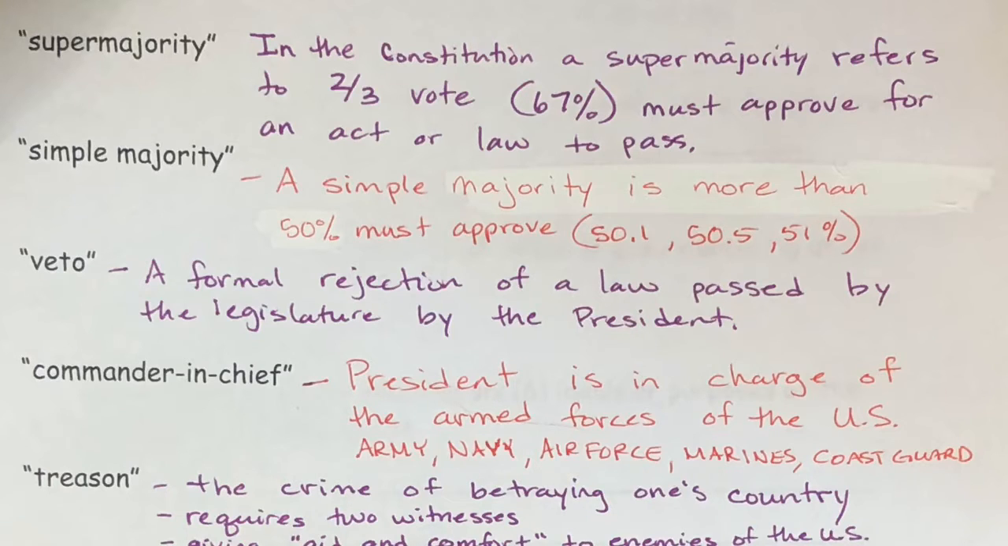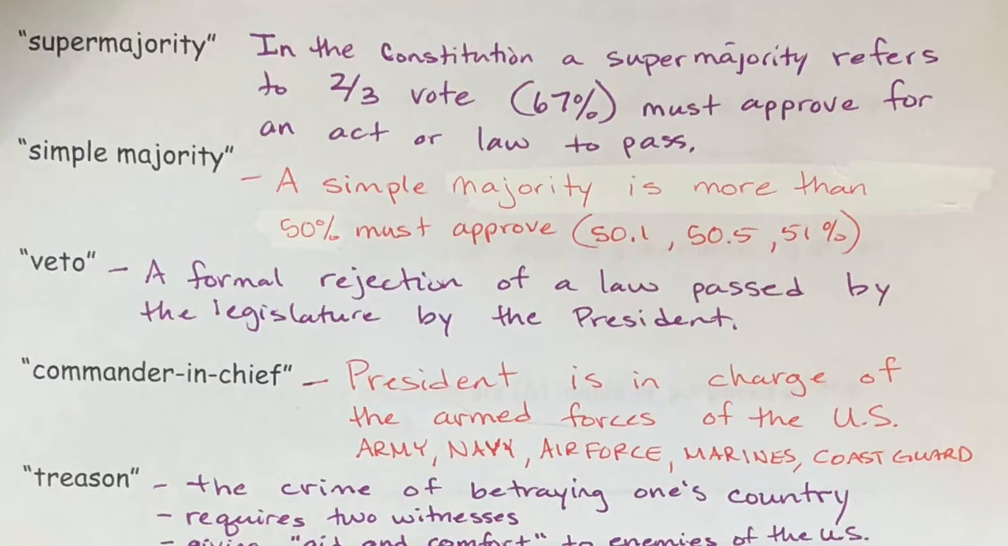But in the Constitution, when we talk about a supermajority in the Senate, it is a 2/3 vote. It is 67%. So there's a few things that require 67%, a supermajority. One of those specifically is to override a veto. So if the president were to veto a law, it takes a supermajority to overrule that veto.